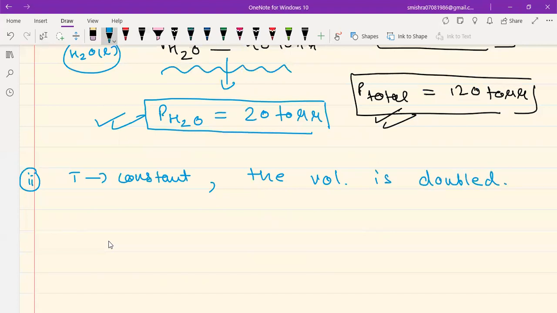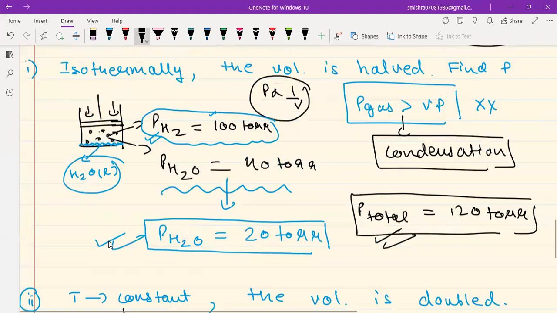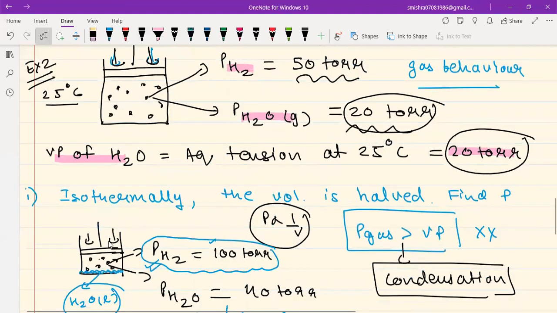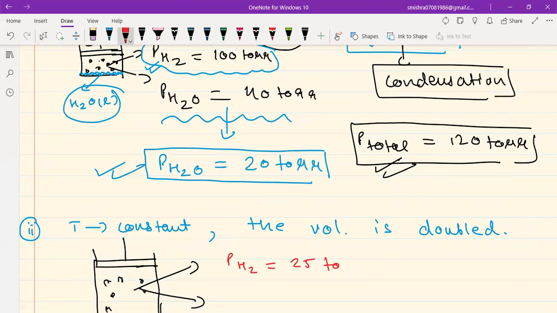So if the volume is doubled, then what is going to happen? Let's say we have doubled the volume now. So this was my initial container and I have doubled the volume. So guys, if I have doubled the volume, then what is going to happen? The pressure is going to become half. So hydrogen was initially at 50 and now obviously it will be half. So pressure of hydrogen will now become 25 torrs.